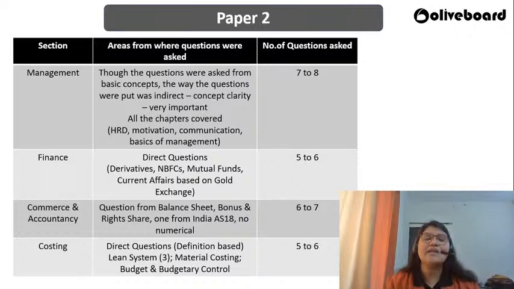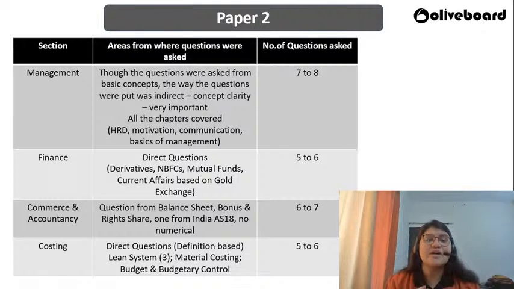Now let me tell you about each section, because why are we talking about it when it is over? Because paper 2 that we are looking at is going to be the same in phase 2 as well. So that is a very big advantage for us. You have already prepared 50% for your phase 2, and as I told you, only a minimum percentage is required for you to qualify this paper. So if you have got 40% in paper 2, then you are through, and aggregate 40% as well. So from now on, you should start your preparation keeping in mind some of the points that we are going to be discussing here. So please pay attention, and based on that, we'll be structuring our preparation and the strategy sessions that we're going to have in the coming days.